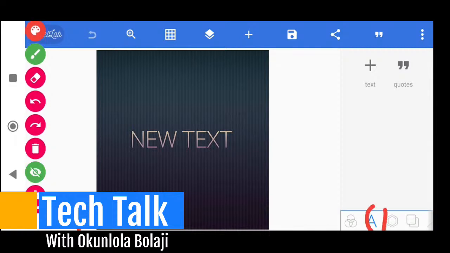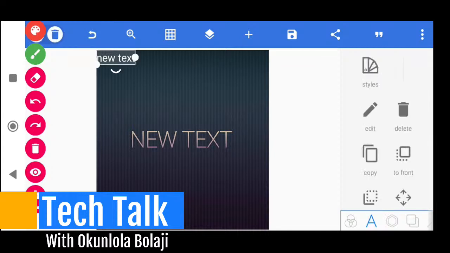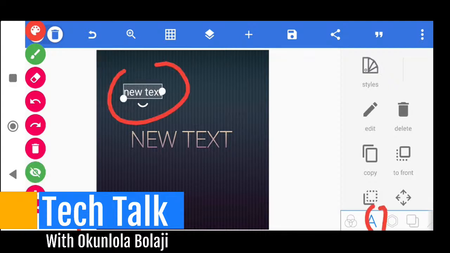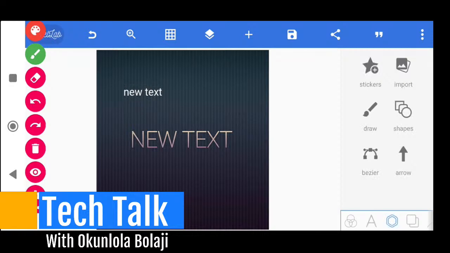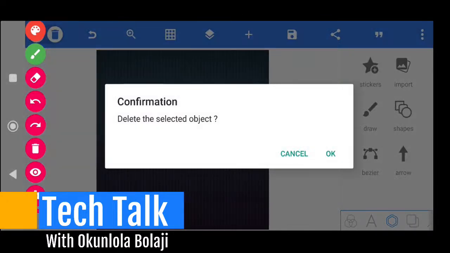Now this is the text that you go to. If I click here, you see I have add text, add code. If I click on add text, this is where I can add any text of my own if I want to. So should we quickly do a mini design? I'm just playing around today, so let's do something on happy birthday or any greeting. First, let me click on this and delete. The delete is somewhere up here, and then confirm the delete.